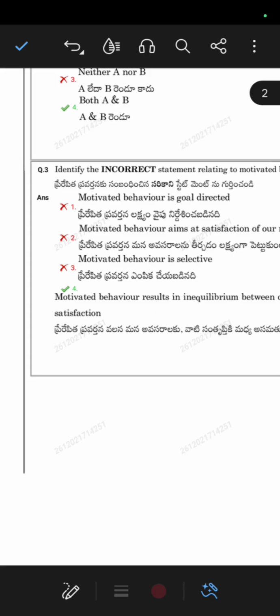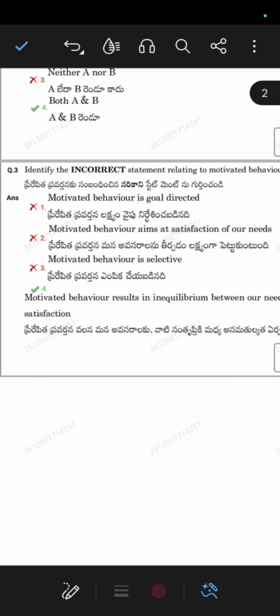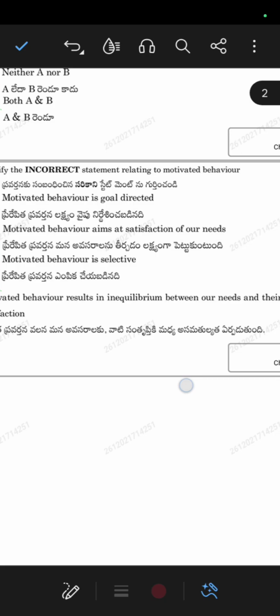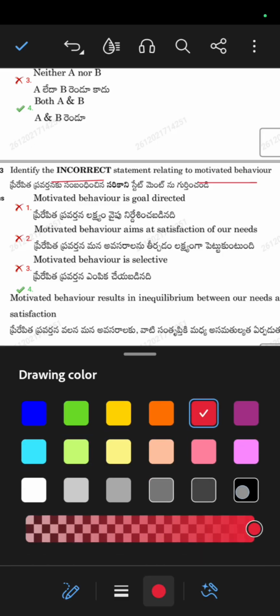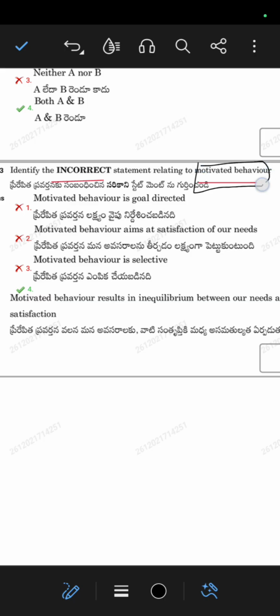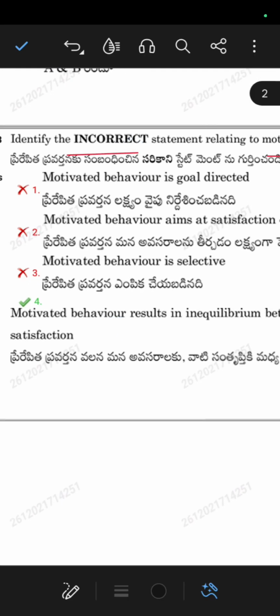So let us go for the next question. Third question. Identify the incorrect statement relating to motivated behavior. The question is related to motivated behavior, and we need the one which is not correct. Let us see some options.